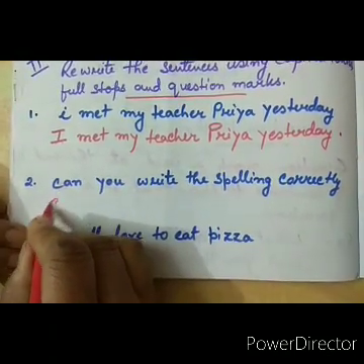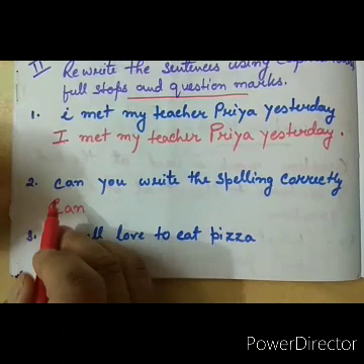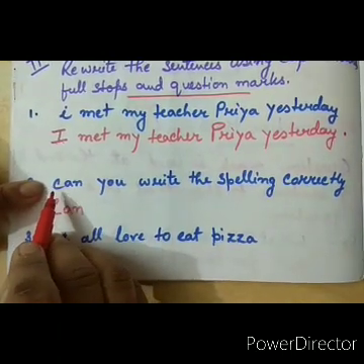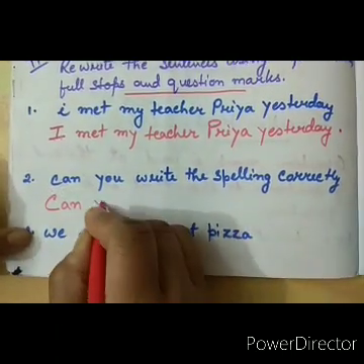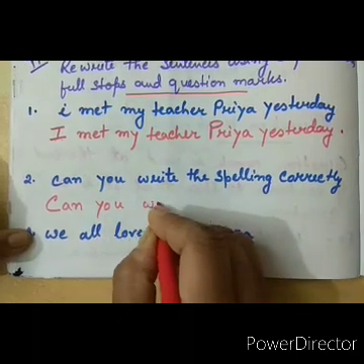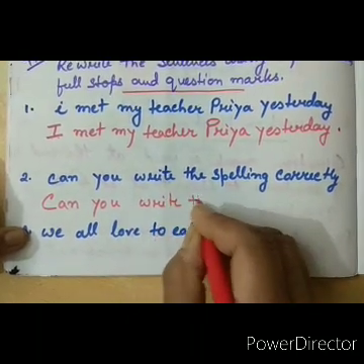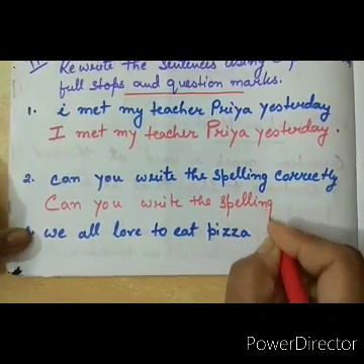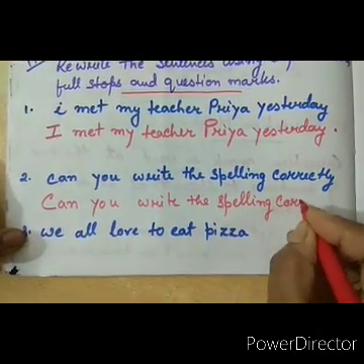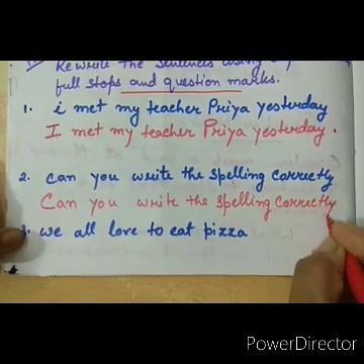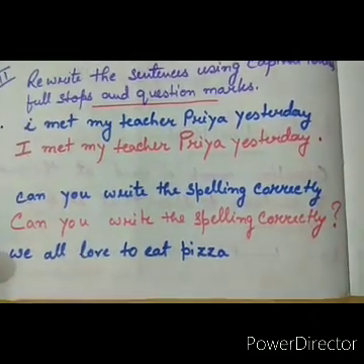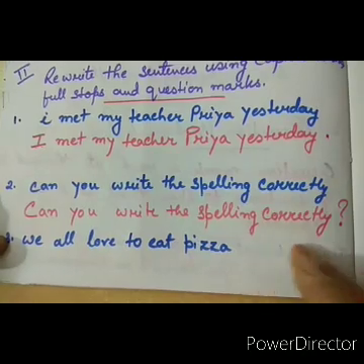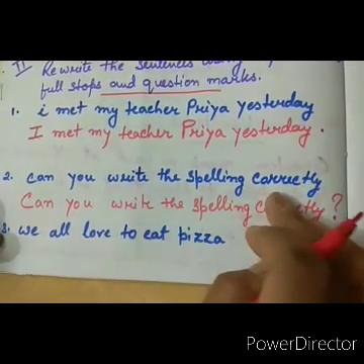We have to write this C in capital because the sentence always starts with a capital letter. Can you write the spelling correctly? Here we have to put question mark because the sentence is in a form of question.